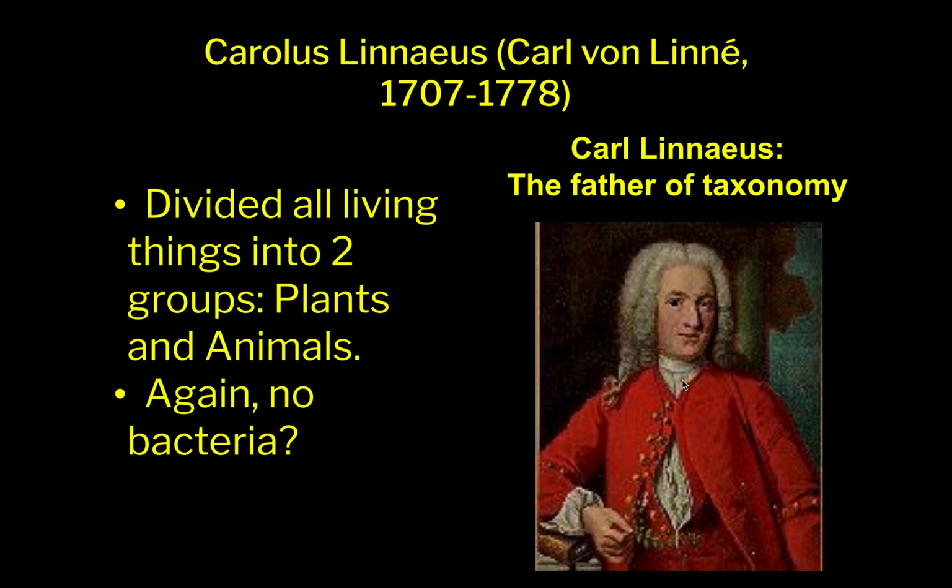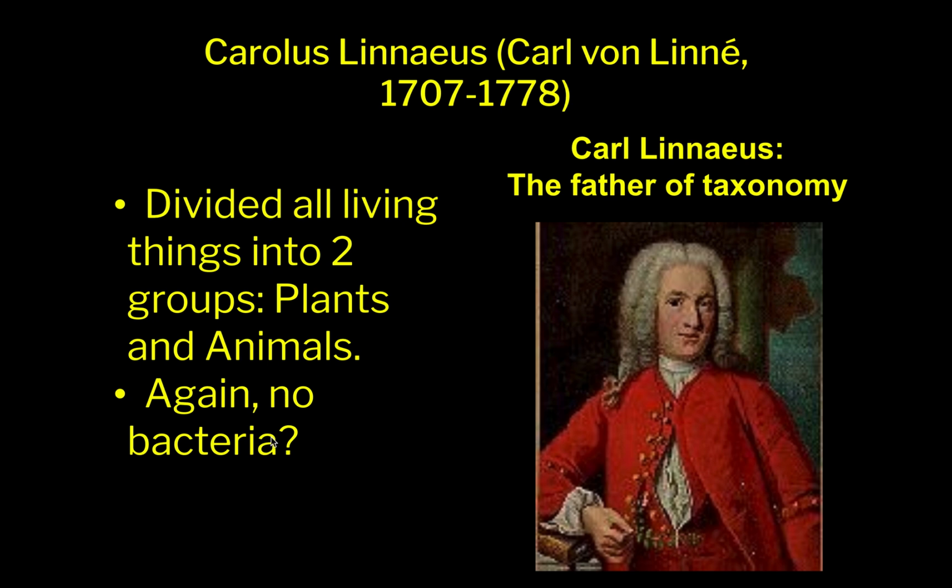He was alive in the 1700s, and throughout his life, he was able to come up with the system that we literally use today. We might have added domain, but he came up with everything. He divided all living things into plants and animals because in the 1700s, we had a pretty good grasp of animals and plants.